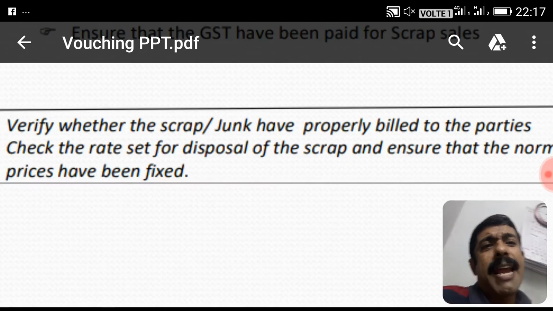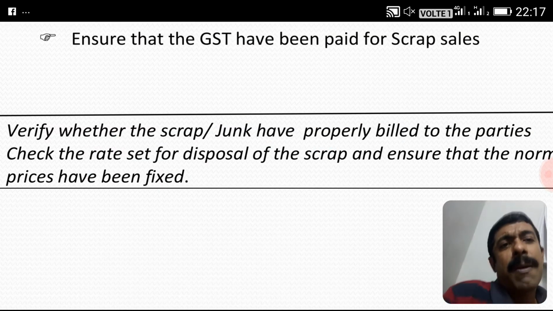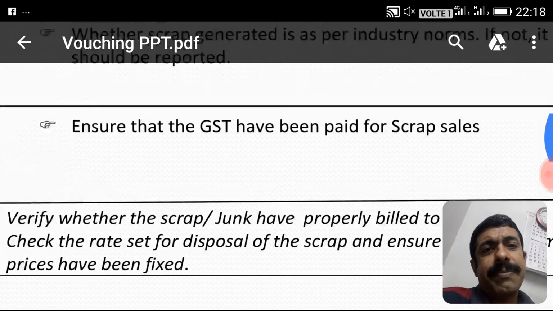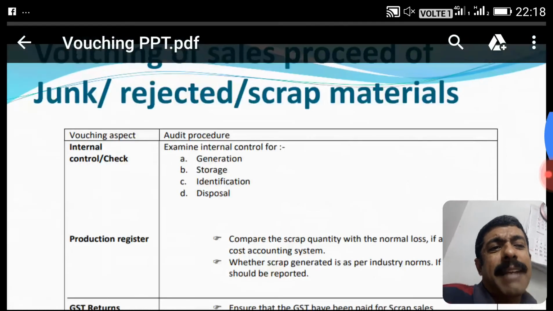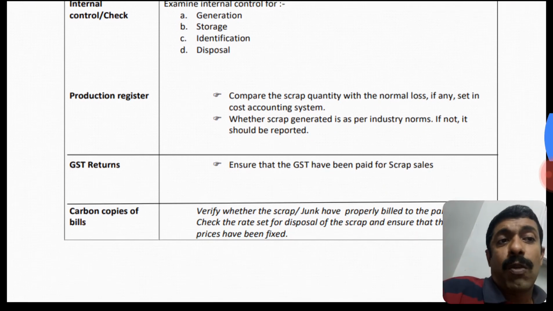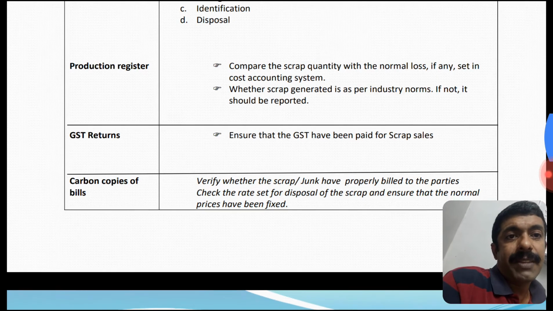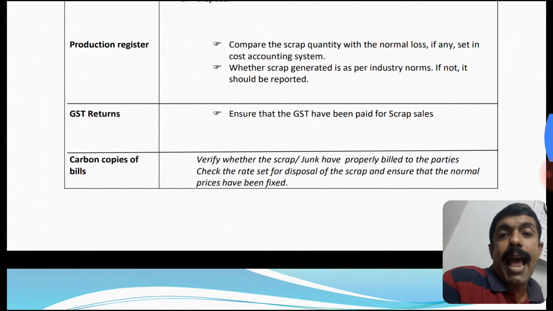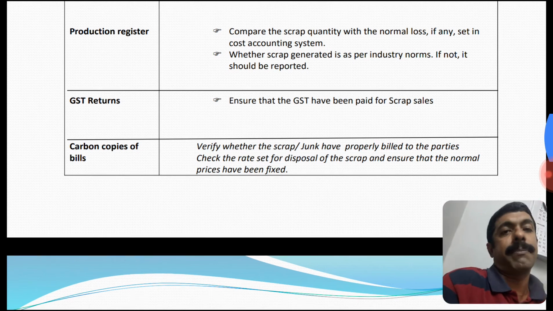So the main document is the production document. We have to cross check with the production documents. What are the matters contained in production documents? Compare the scrap quantity with normal loss. Industry fixes a normal loss for the scrap. Whether the scrap generated is as per industry norm. If it is not, that should be reported.